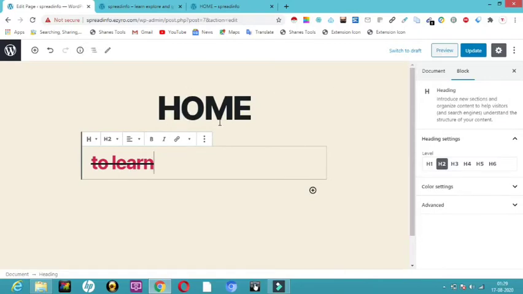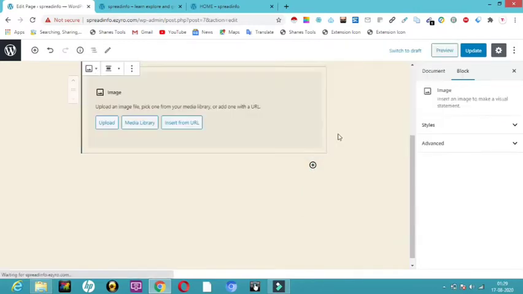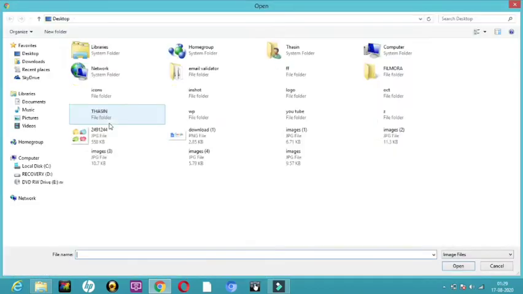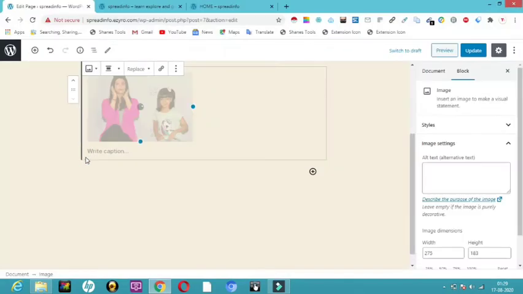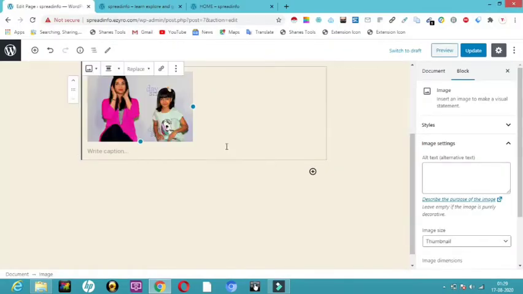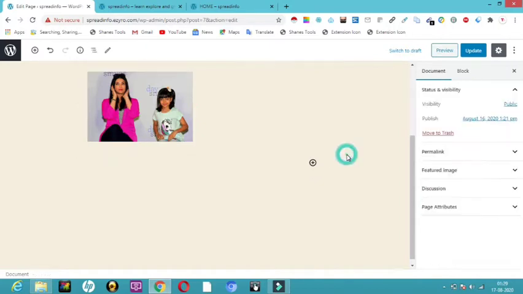So now I want this to be displayed, whatever I have done now. I want to add one more image over here, so I just click on image. Here it is asking me whether I want to upload, use the media library, or insert a URL. If you have it in your system, you can click on upload. Here I am going to choose any one image. Let me choose this Ashurai's pic. So here the picture has got updated.